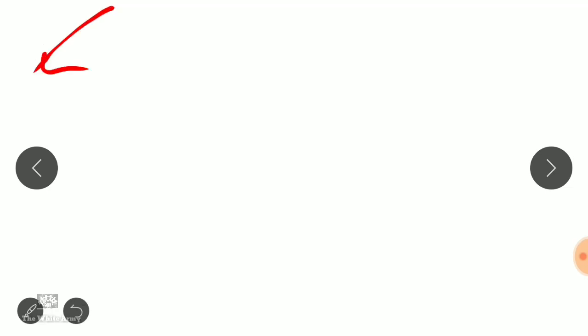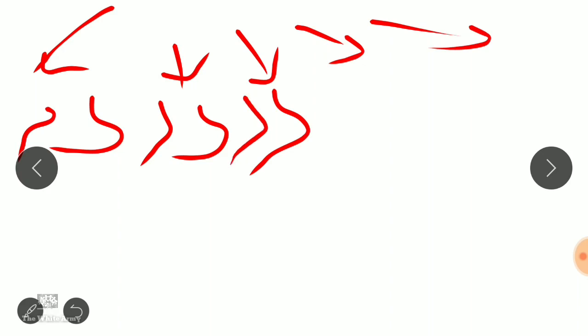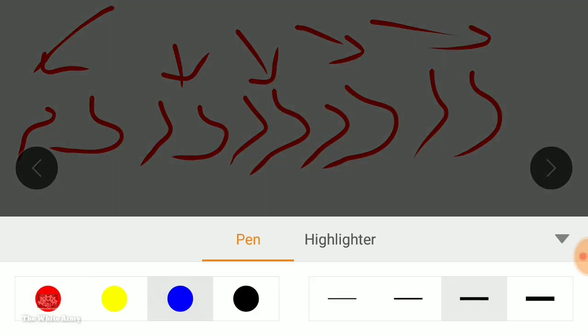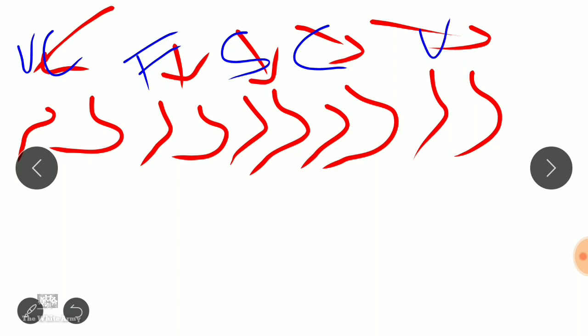Make 5 columns: 1, 2, 3, 4, 5. Everywhere it's stomach cancer only, so write stomach everywhere. The thing here is, we have ulcerative carcinoma, this is fungative carcinoma, this is serosal carcinoma, this is colloidal carcinoma, and this is ulcer cancer.